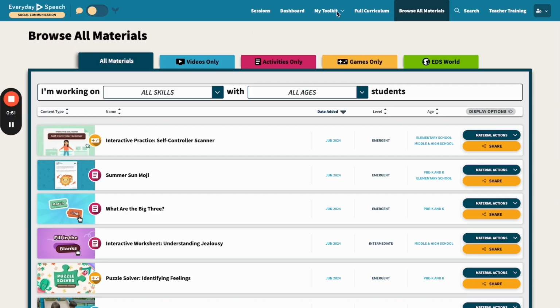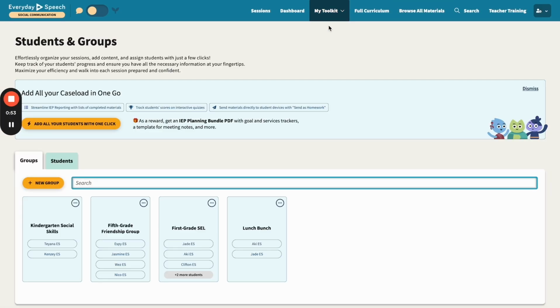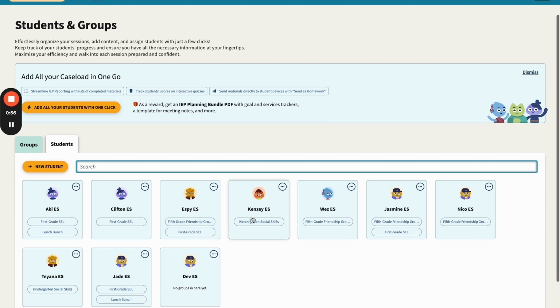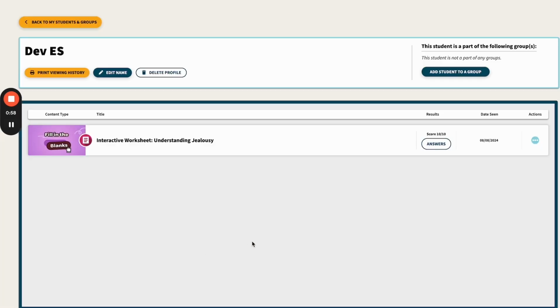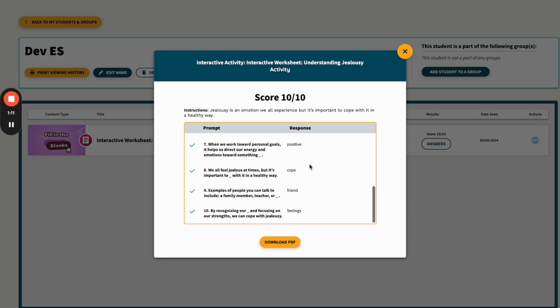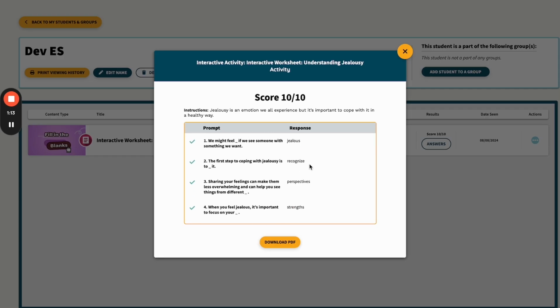To see the student's profile, I'm going to go to My Toolkit, Students and Groups, and I'll find Dev. Once I'm in the student's profile, you can see that not only has the student's viewing history been updated, but I can actually see the student's score and answers. This is a great way to monitor student progress and highlight skill areas where your students may need additional instruction.